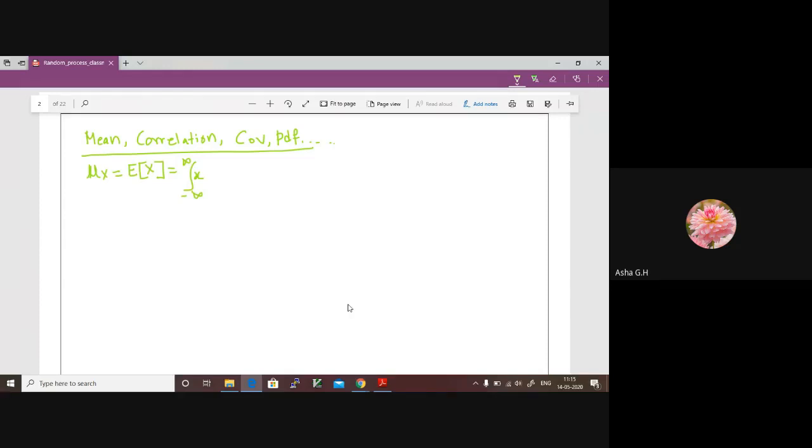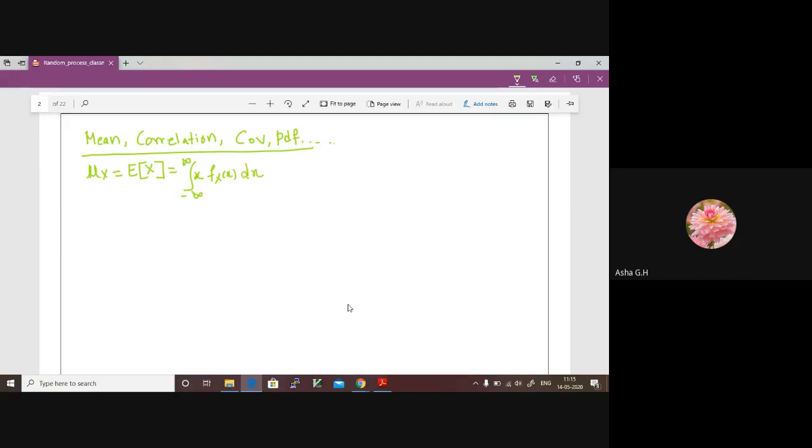If we have a discrete random variable, we have summation of xi times p of xi. Here, expectation of x is equal to the integral from minus infinity to plus infinity of x into the PDF of this random variable, fx of x dx.